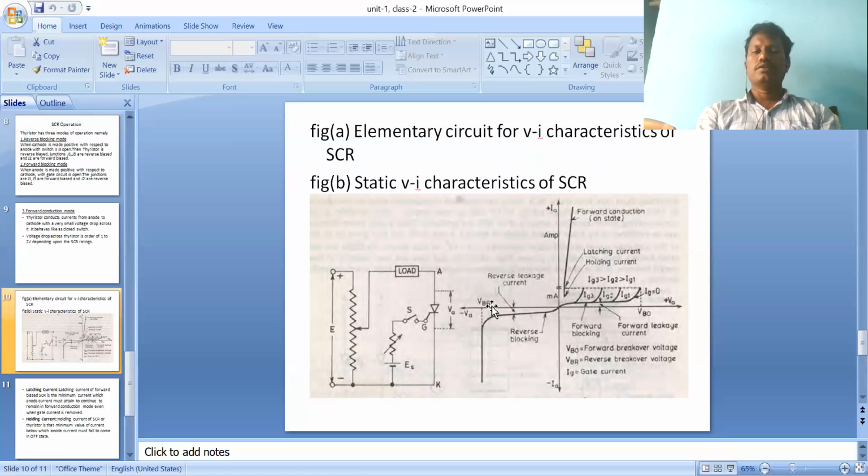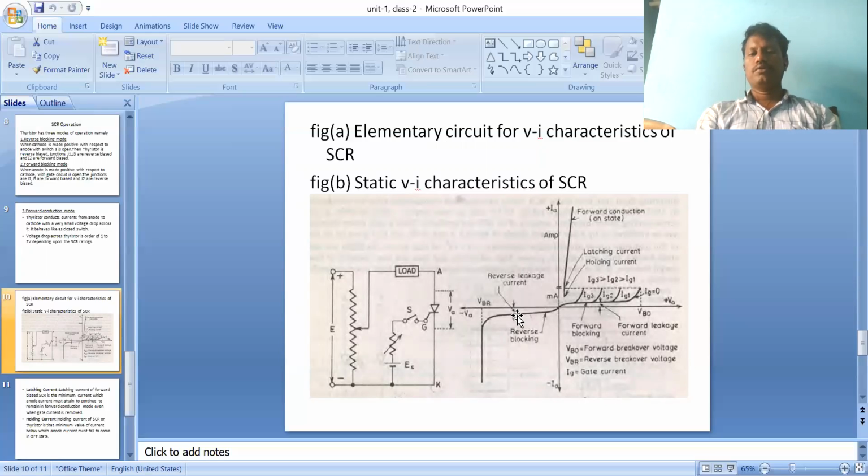So that's why the leakage current will flow from the anode to cathode only. That is the first mode, the reverse blocking mode. Reverse blocking mode means the cathode is made positive with respect to the anode. So junctions J1 and J3 are reverse biased, and only J2 is forward biased. Only one junction is forward biased, so due to that reason it allows only leakage current.